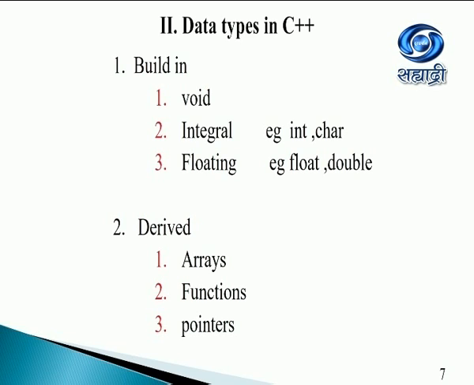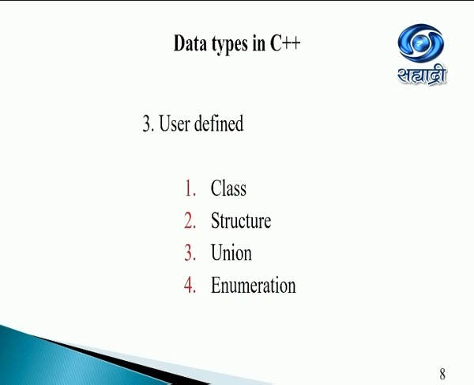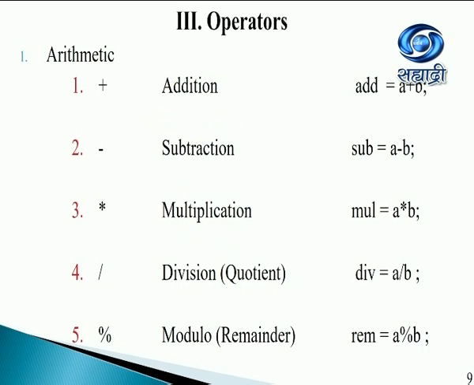Derived data types include arrays, functions, and pointers. Finally, the user-defined data types include the class, the structure, the union, and enumeration. Out of this, class will be the topic that we'll be doing rigorously in 12th standard. Move on to operators now.